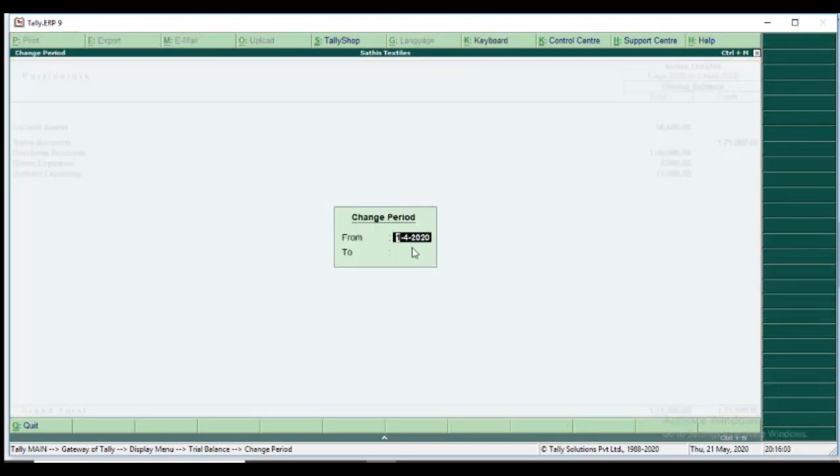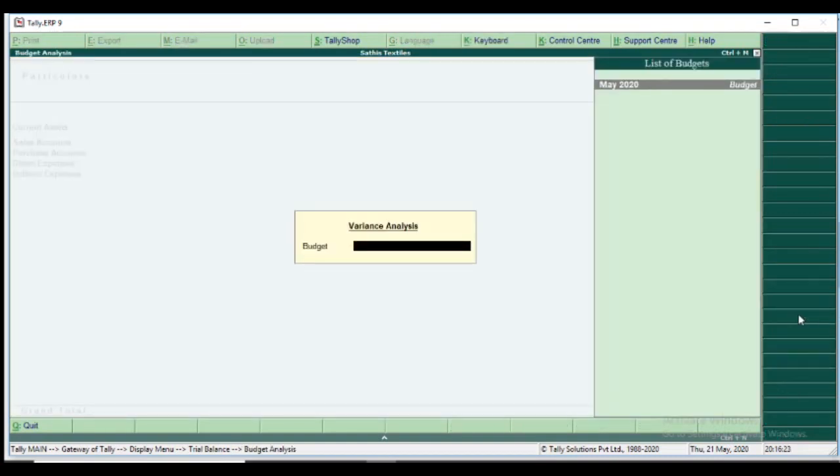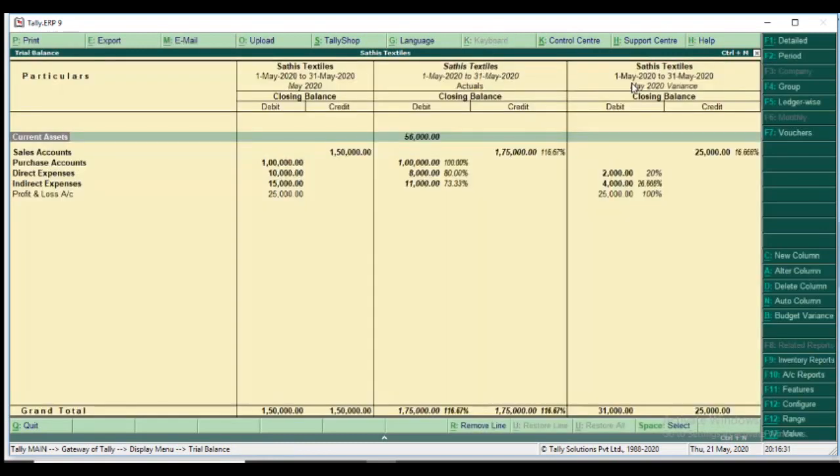The period is 1/5/2020 to 31/5/2020. You know Alt plus B is the shortcut key for budget variance, or click this budget variance button. Yes, I click it, and I select the budget by pressing enter.